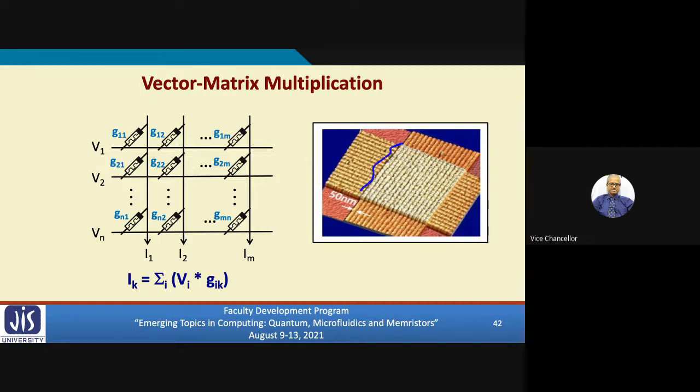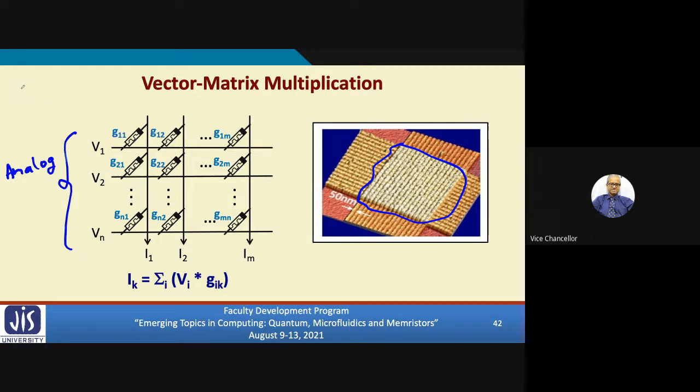So the central part is the actual crossbar, and the other ones are the row and column connections. Those are copper. Okay, now look at this diagram on the left. In this crossbar, we are applying these voltages V1, V2 to Vn as direct voltages. These are analog voltages. They can be 1.2 volt, 2.5 volts, 0.8 volt, whatever. And every memristor we are initializing with some resistance value.